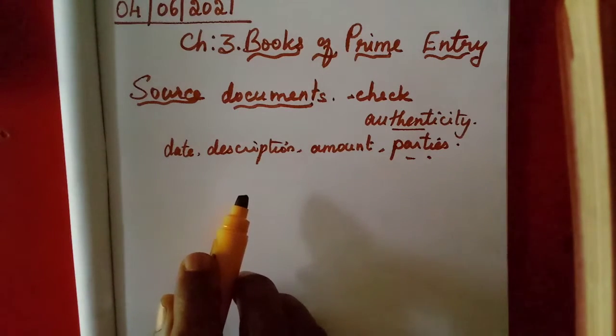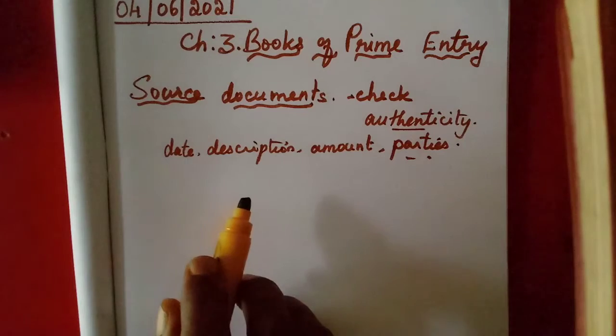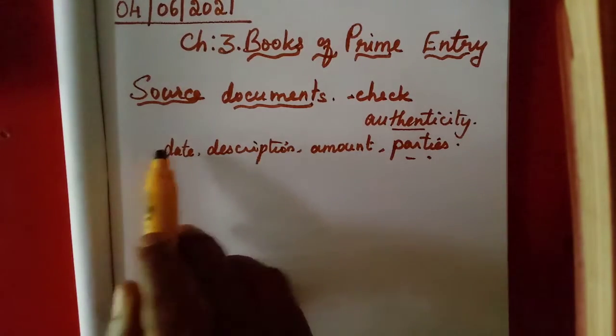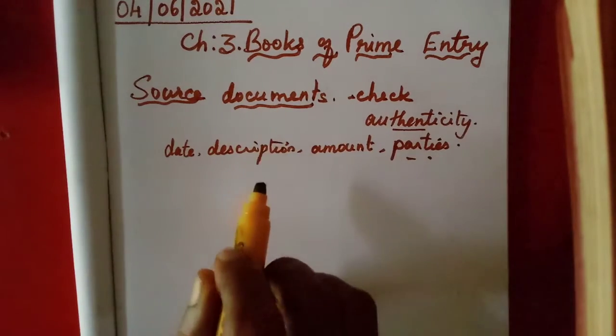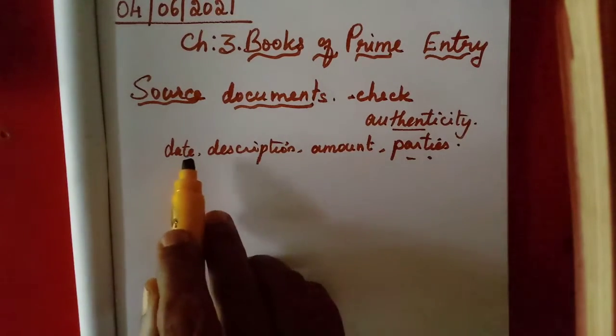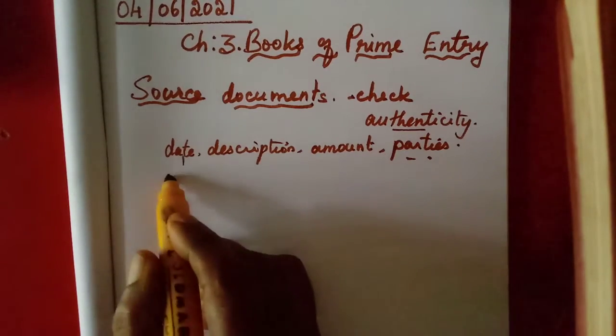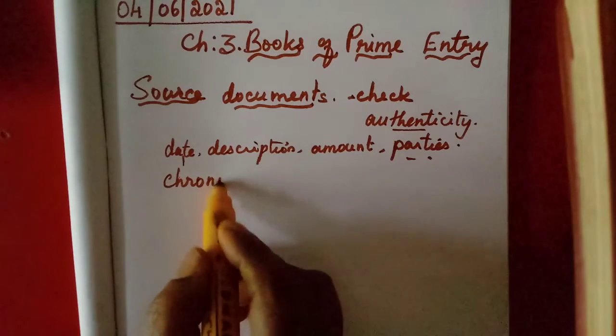Then what type of transaction it is, whether it is cash purchases or credit purchases. If it is credit purchases, we will get the invoice. So all these will be entered in the source document. So we will write the transactions date wise, in chronological order. We have already learned that one, chronological order.